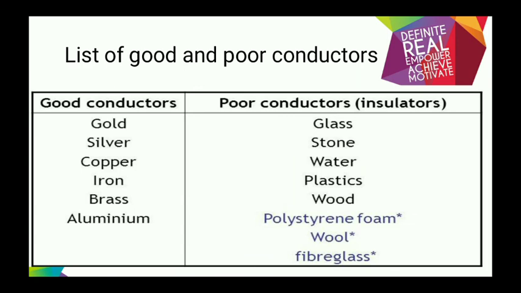Here is a list of good and poor conductors. Some examples of good conductors are gold, silver, copper, iron, brass, and aluminum. Meanwhile, poor conductors or insulators are glass, stone, water, plastics, and wood.